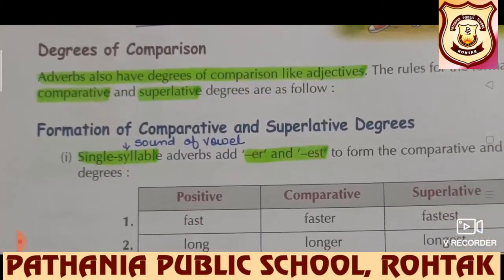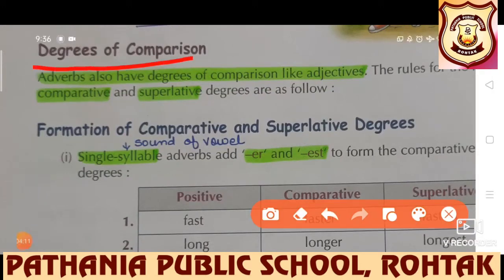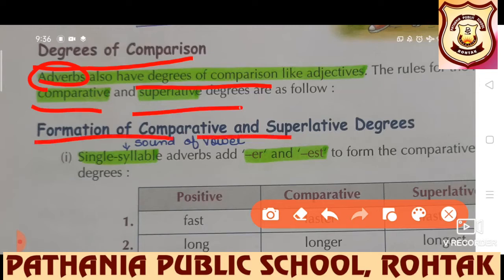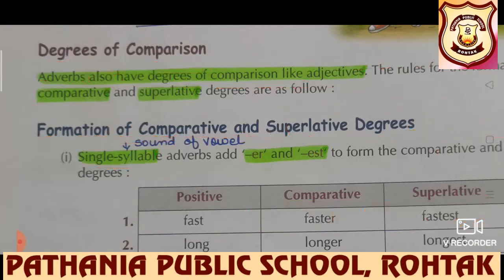Further, we have degree of comparison. Beta, like adjectives, adverbs also have degrees of comparison, comparative and superlative. And what is the formation of comparative and superlative degrees of adverbs? Let's understand. First of all, beta, understand that single syllable means sound of vowel.